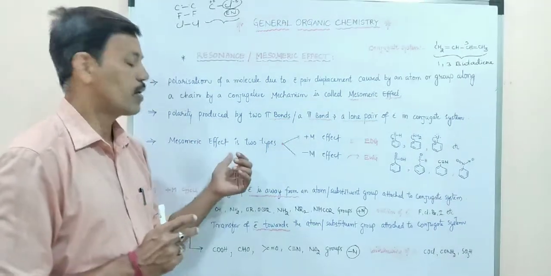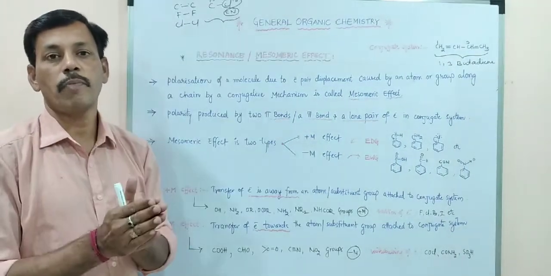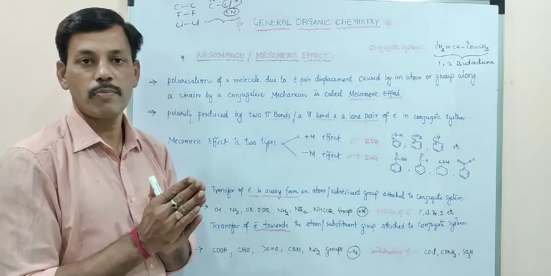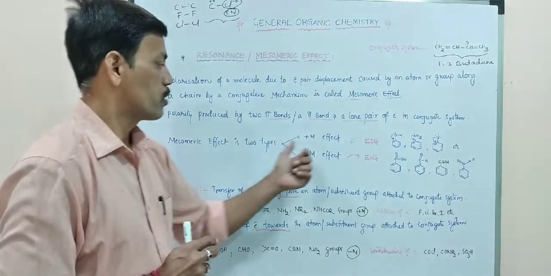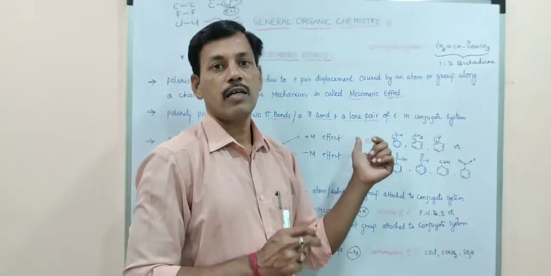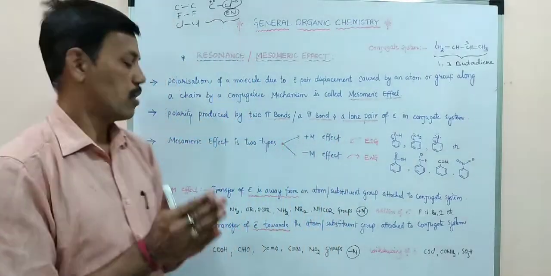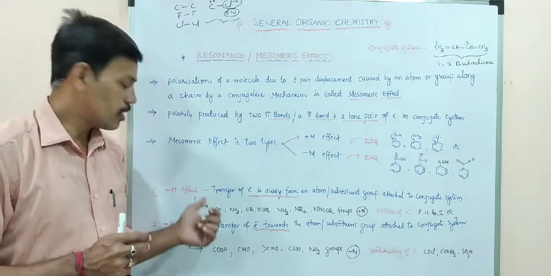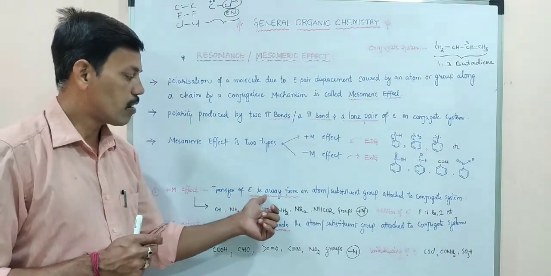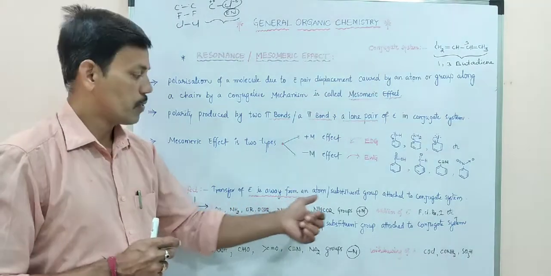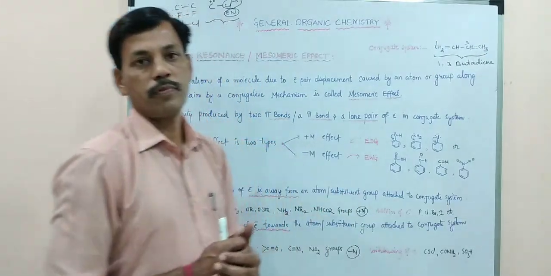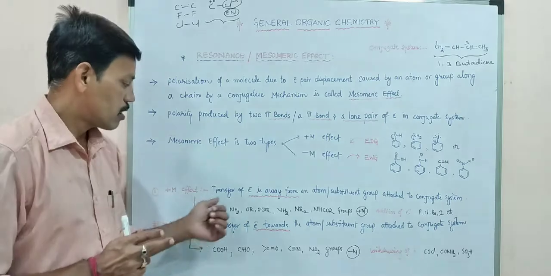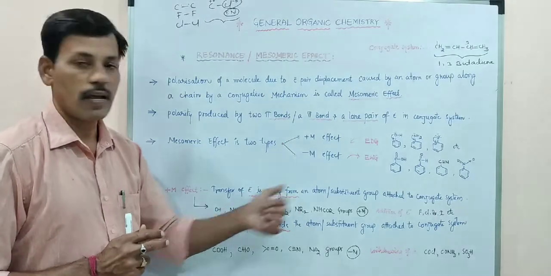In mesomeric effect, if we see, it is observed in two types: plus M effect and minus M effect. So in plus M effect, the transfer of electron is away from an atom or substituent group attached to the conjugate system. So what is the meaning of this? Transfer of electron is away.